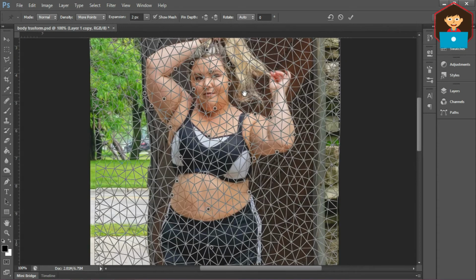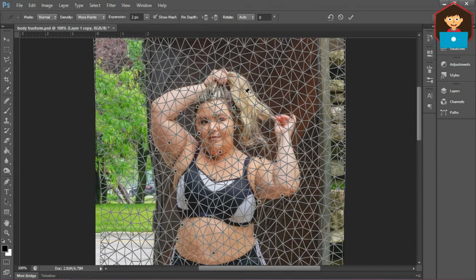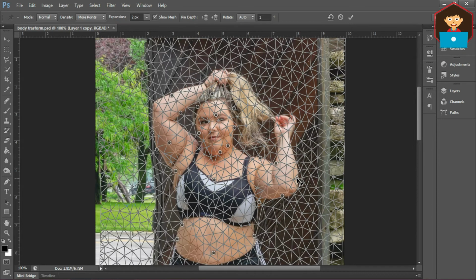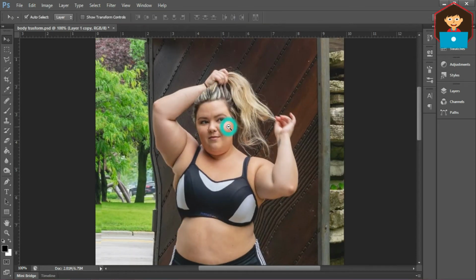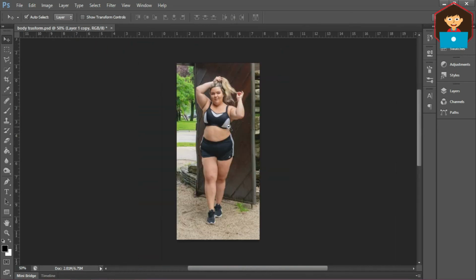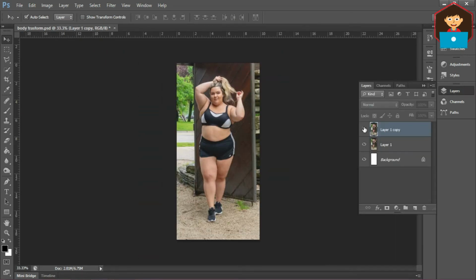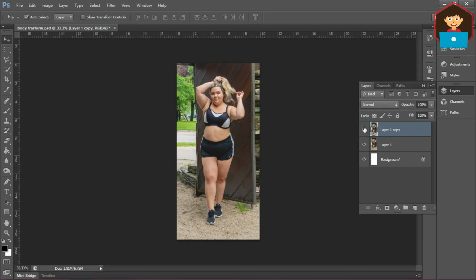After that, if you want a small transformation on the face, you can slightly adjust the points. It's not too much, just a little bit. After that, hit enter. Now you can see the difference. That was previous and this is now.